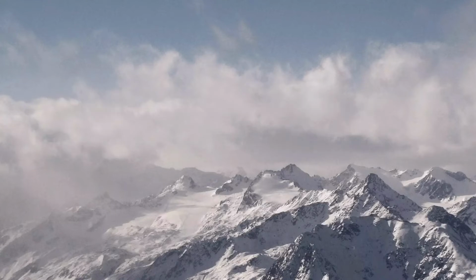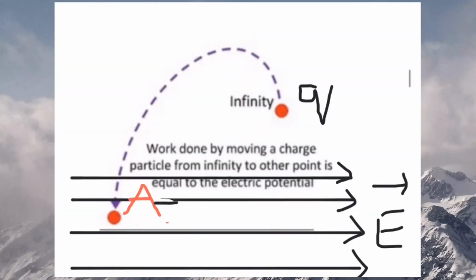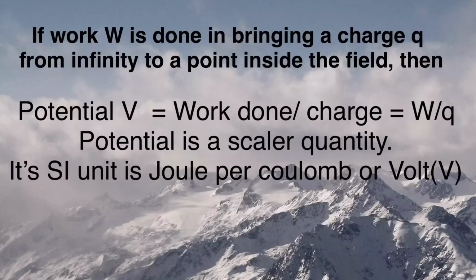Next, what is electric potential? Electric potential is defined as the amount of work done in carrying a charge from infinity to a point inside the field. Let A be the point inside the field. So if W is the work done in bringing a charge Q from infinity to a point A inside the field, then potential is given by the formula V is equal to work done upon charge, V = W/Q.